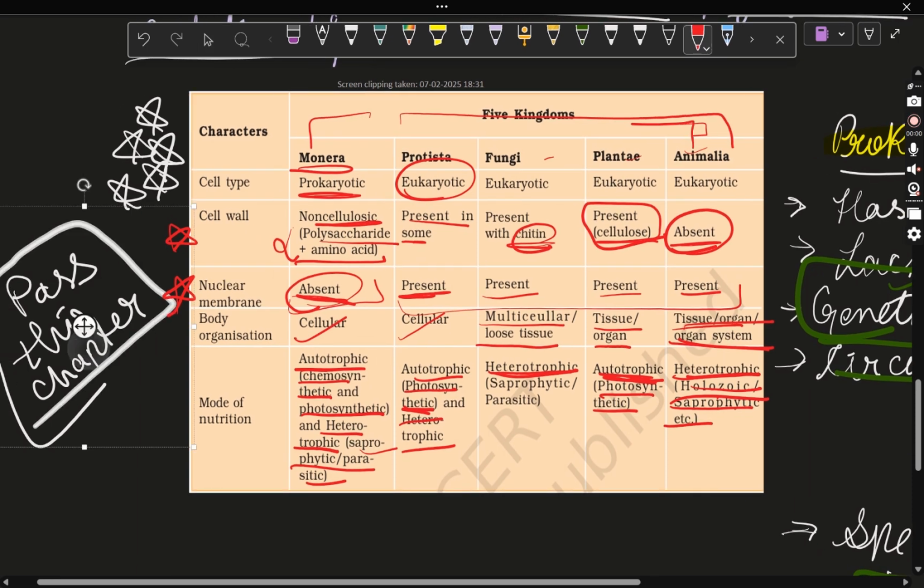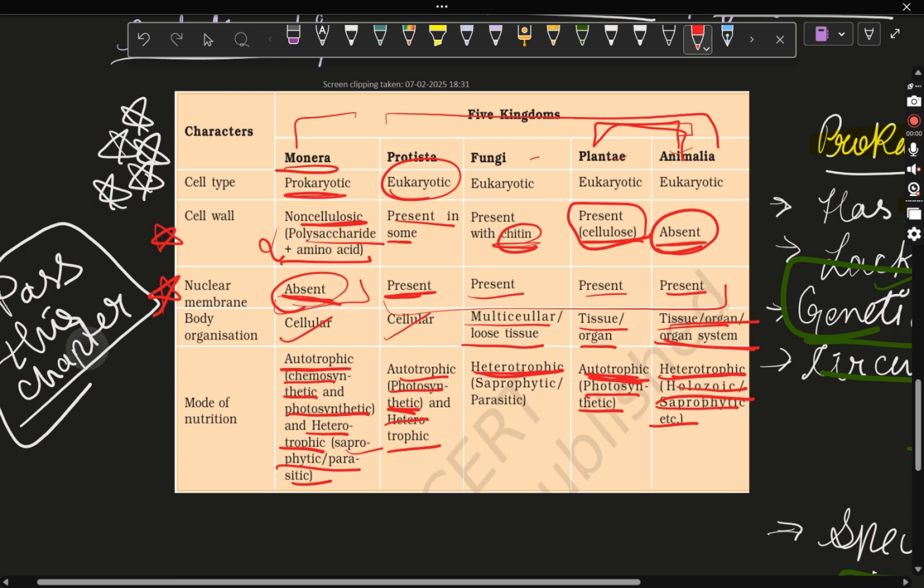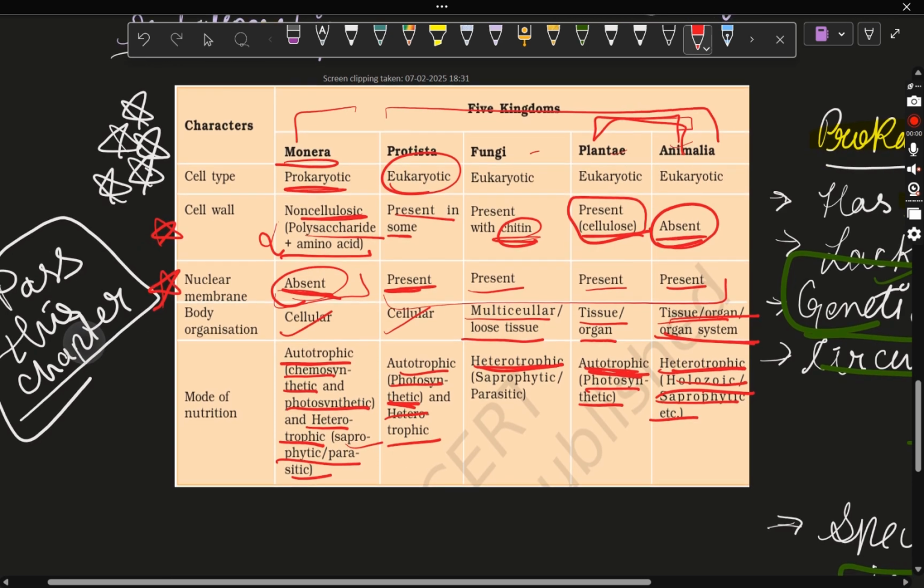But for plant and Animalia, we all know that plant is autotrophic and Animalia is heterotrophic. So by relating, you have to learn it. I can understand that the cell wall part will be difficult for you guys, but if you understand it, you will easily be able to go through this topic.